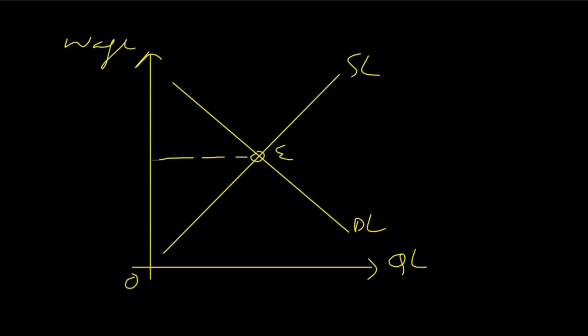For example, the initial equilibrium is at W and employment is Q. If government sets a minimum wage rate for a certain type of workers, then the minimum wage rate as a basic concept is above equilibrium. So this is the minimum wage rate, and we call it minimum wage rate because employers cannot pay less than this wage. They can pay more than this.